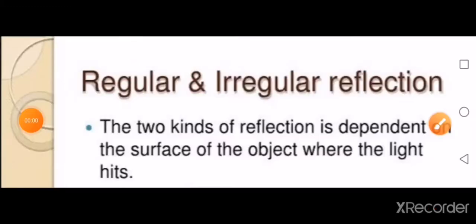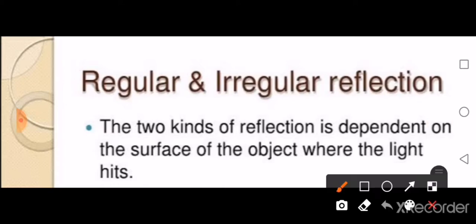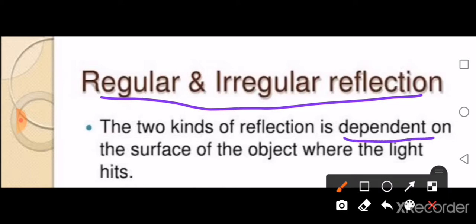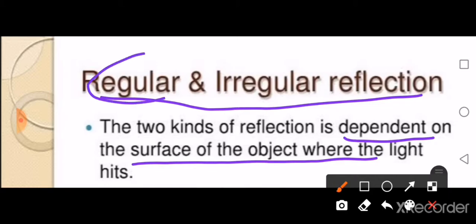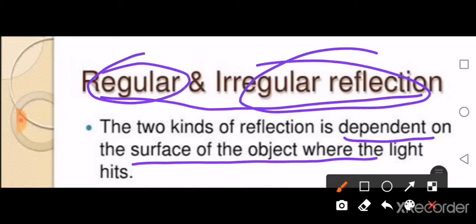Let us come to the types of reflection. You have two types of reflection, regular and irregular reflection. These types depend on the surface on which the light is going to hit. The surface can be smooth or can be rough. Depending on that, reflection is divided into regular and irregular reflection.